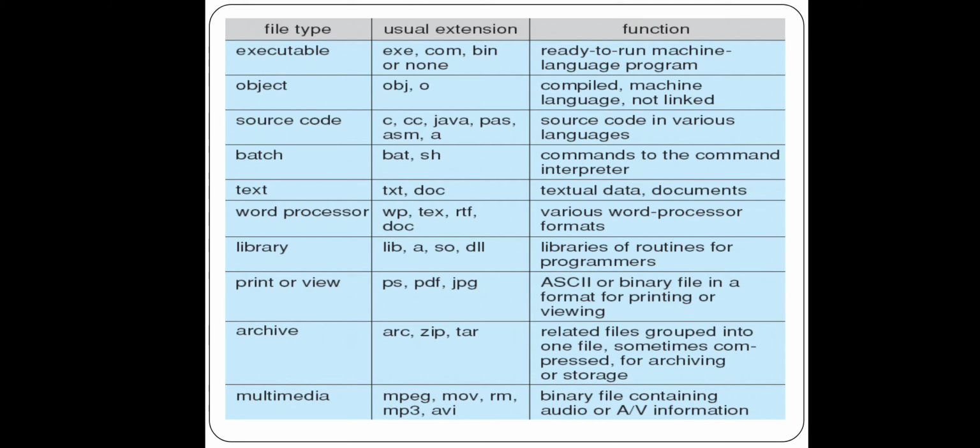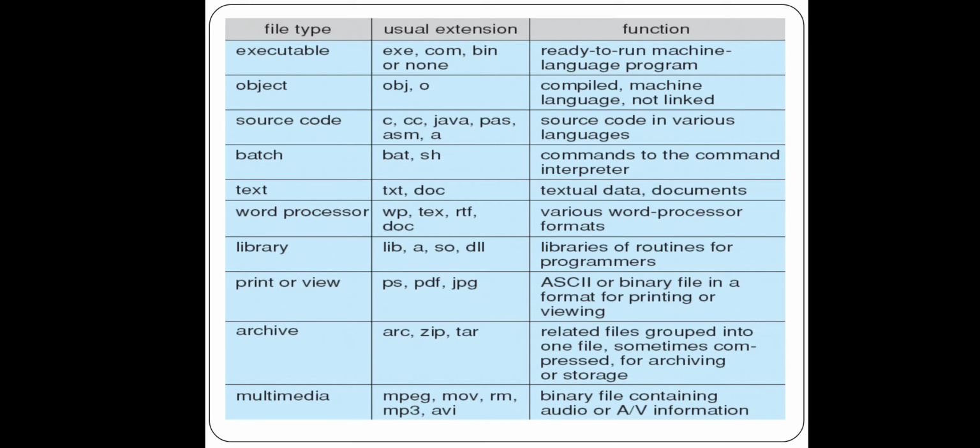So, object file: ready to run machine language program, .obj, compiled machine language, not linked. Next, source code: .c, .cpp, .java, .pas, .asm, .a, like that. That is source code in various languages.